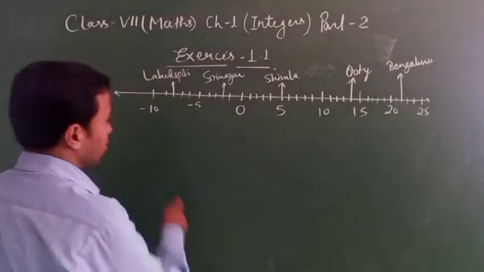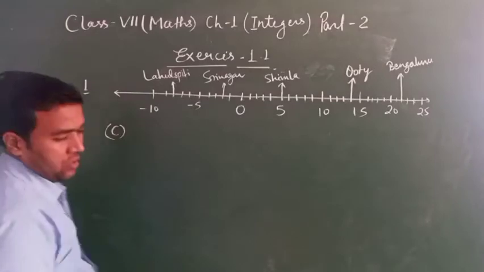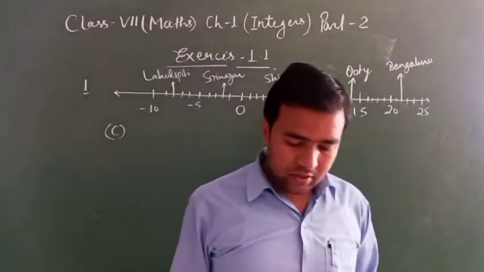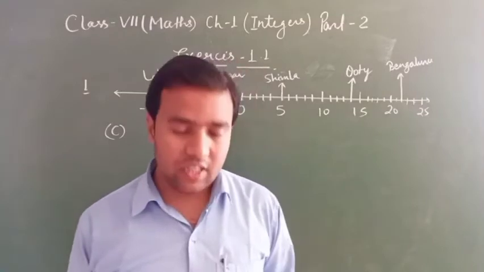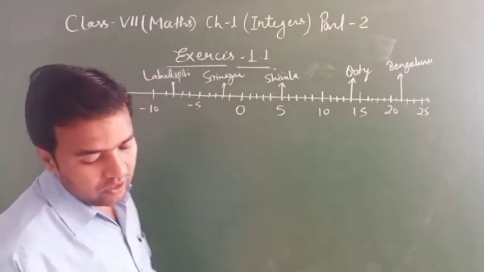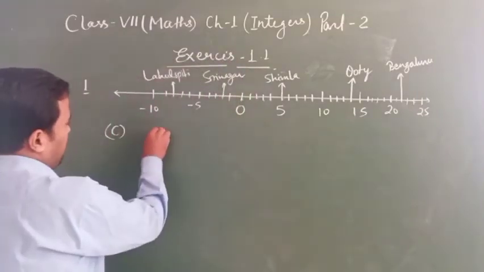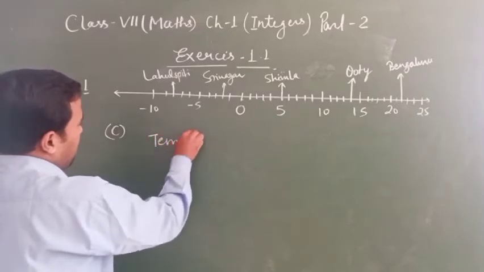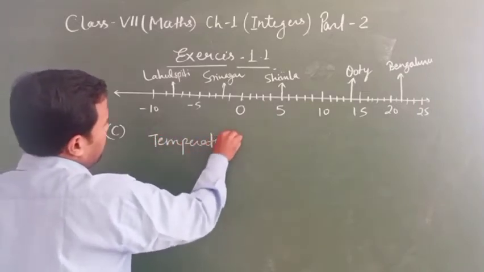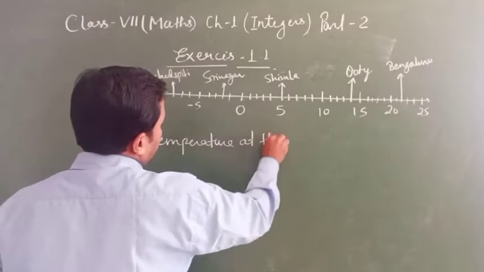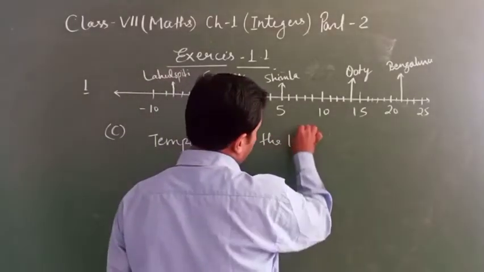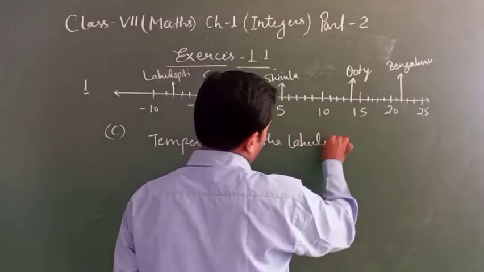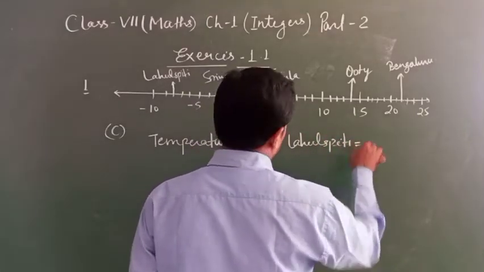C part. What is the temperature difference between Laur Spiti and Srinagar? Clear? So difference between the temperature. Write the temperature at which place? Laur Spiti. How much?